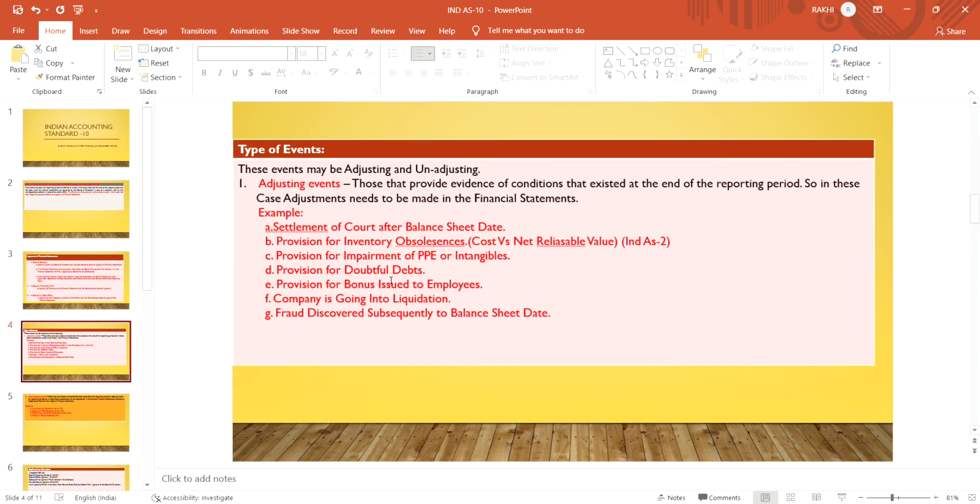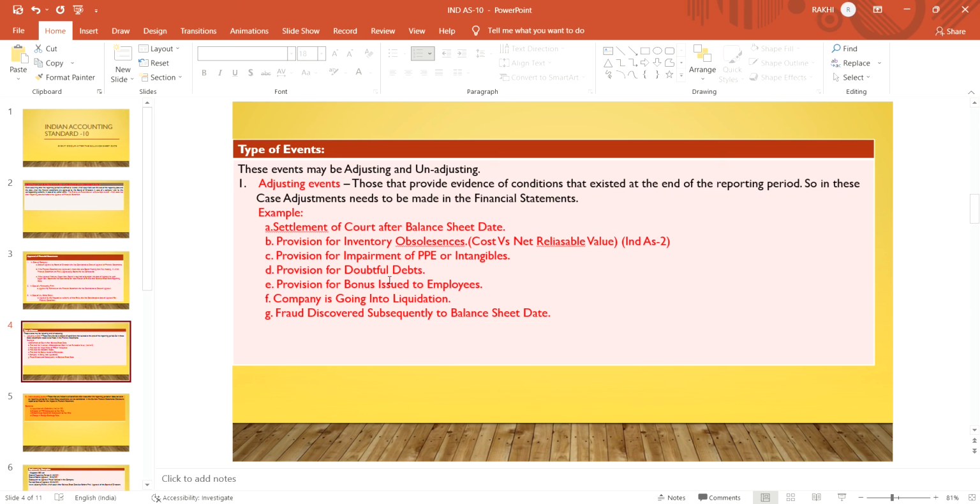Now, type of event. There are two types of events which occur after the balance sheet date, that is adjusting event and non-adjusting event. Adjusting events are what? That event that companies know at the reporting period that this event will occur after the reporting period. The event which indicates on the reporting date that the event will occur after the reporting date, then that is to be considered as an adjusting event.